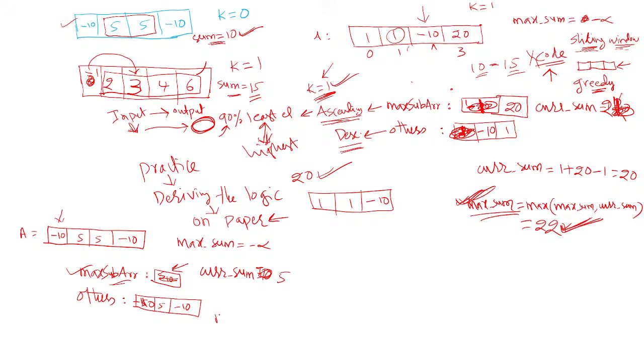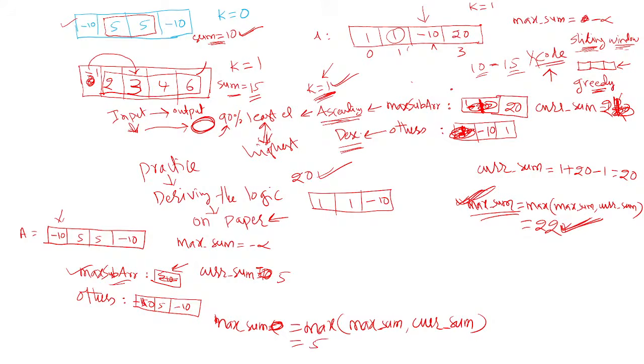Now you update the max sum value. How can you update the max sum? Max sum is nothing but the max of the previous max sum and the current sum. Previous maximum is minus infinity, current sum is 5. So this becomes 5 here.